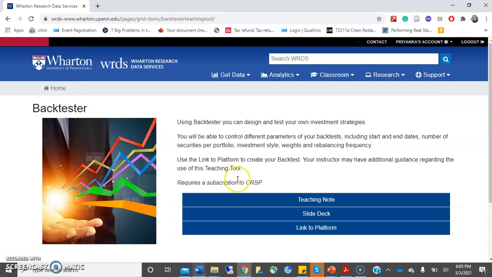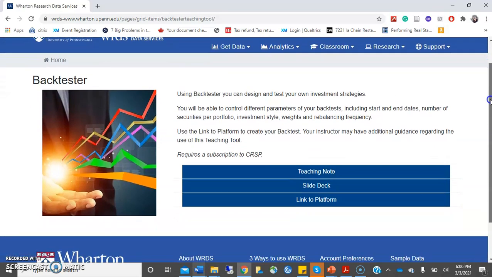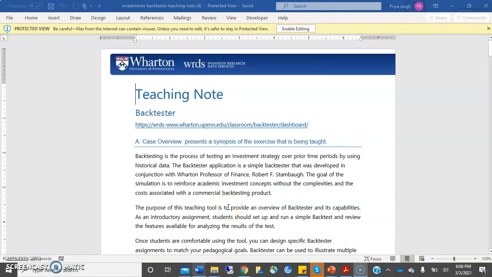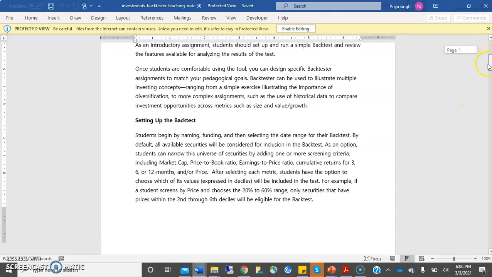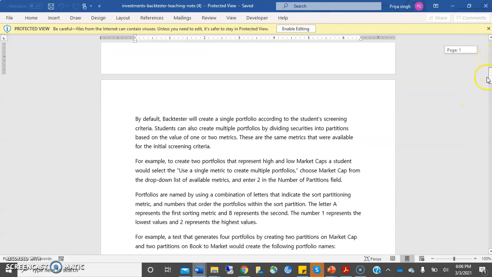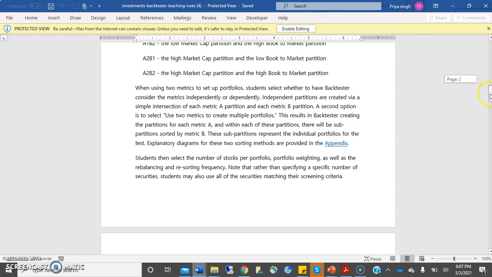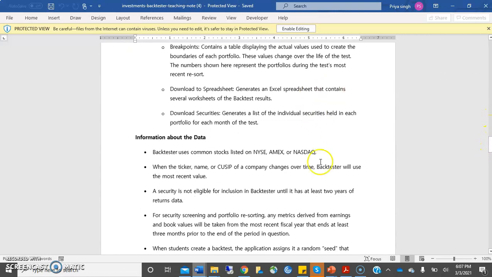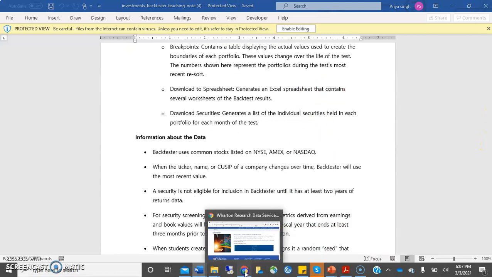When you click on that, it gives you a brief overview of the backtester: you can design and test your own investment strategies, and what kind of controls it allows you. There are three different options available on the screen: the teaching note, the slide deck, and the link to the platform. The first is the teaching note. The teaching note is a detailed document that tells you about the backtester tool, how you can set up your backtesting, the different options that you need to enter, and the different kinds of outputs that you will get. So this is a pretty detailed document.